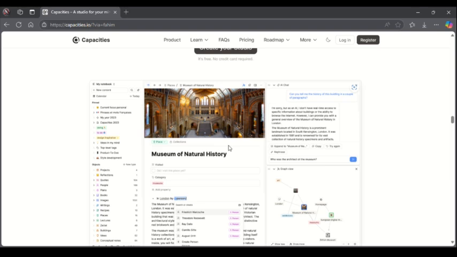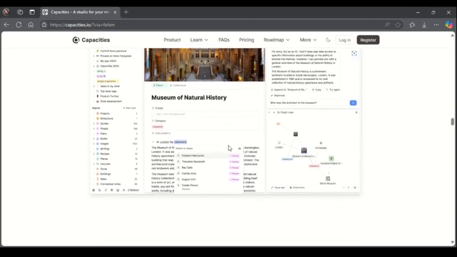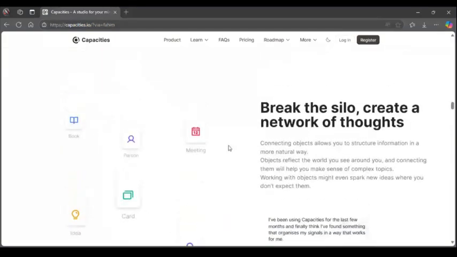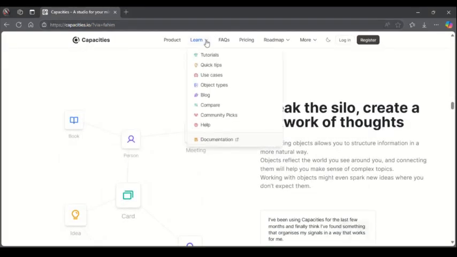It's a space to think, create, and connect ideas. It's designed to help you build a second brain, where you can organize your knowledge and unlock your full potential. That's one of the top benefits of using this website.